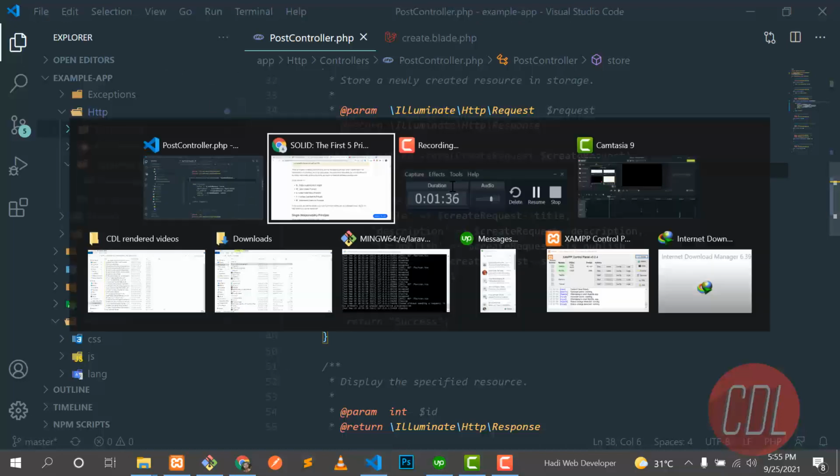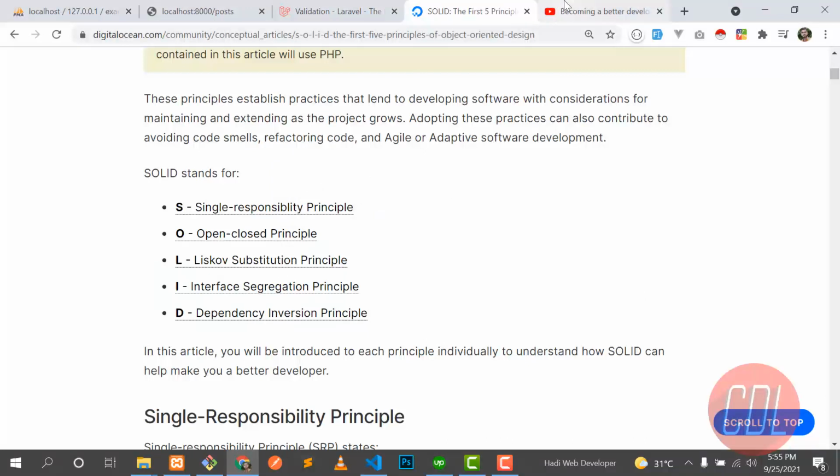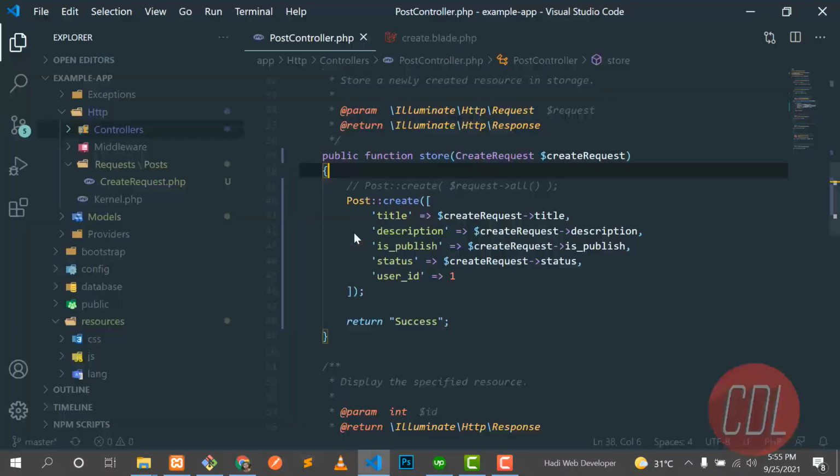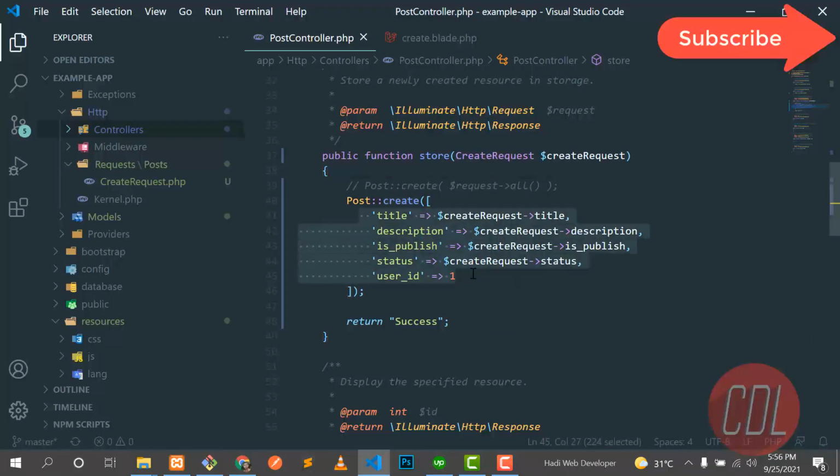So you can follow the SOLID rules. I will attach the link in the description. Our major concern is why we are using this create request. That's why I made a separate video on it, so you know why we are using this.